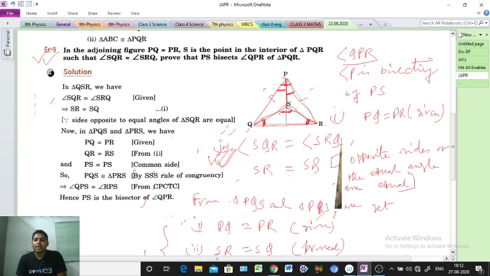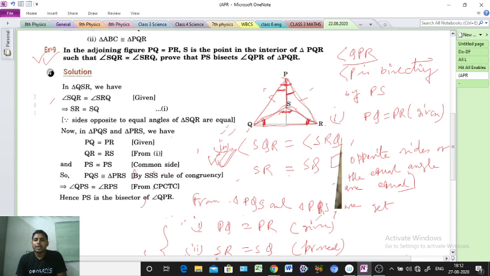So point number 1, at first I am writing here: from triangle ABC and triangle BCD we get AB equal to BD, that is given in the question.